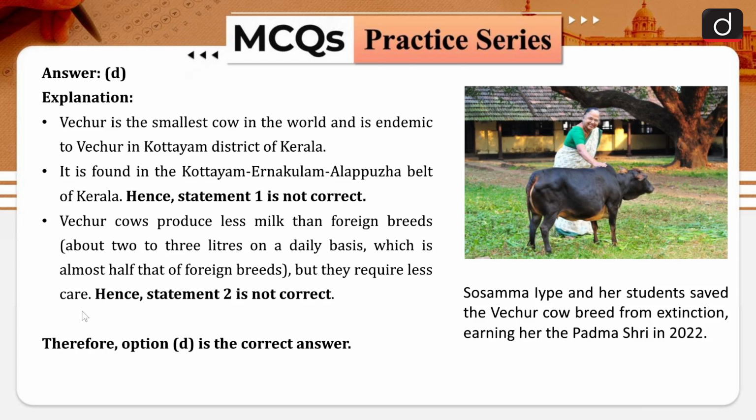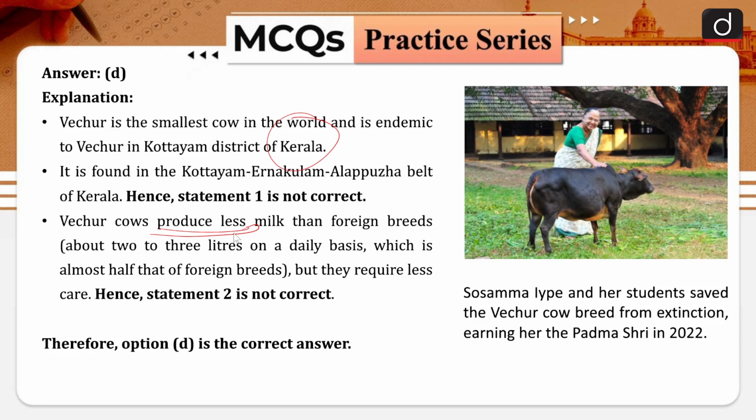Now let's talk about the Vetur cow here. Vetur is the smallest cow in the world and is endemic to Vetur in Kottayam district of Kerala, which we have already talked about, that it is from Kerala and not Tamil Nadu, and it is found in the Kottayam, Ernakulam, Alappuzha belt of Kerala. These particular cows produce less milk than the foreign breeds, but they require less care than the foreign breeds.